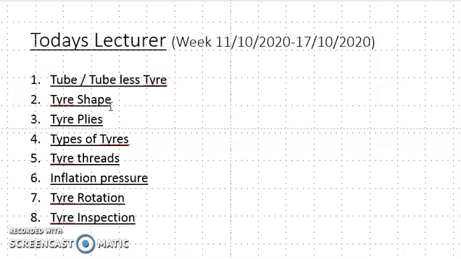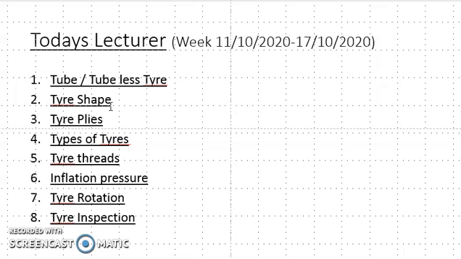After that, we are going to learn the types of tires according to the materials and the arrangement of ply. Generally there are 3 types of tires, and then tire treads and inflation pressure. These two terminologies are important.